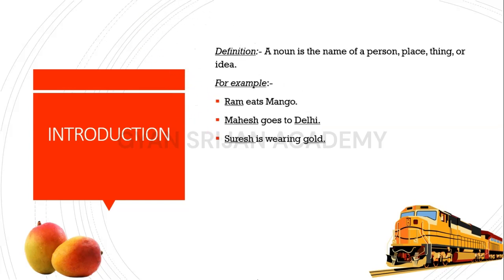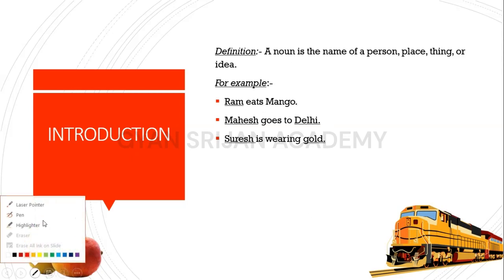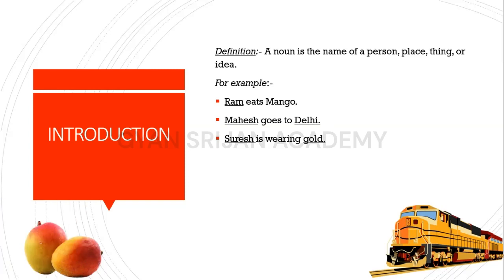So here come some more examples. Our first example is Ram eats mango. Here Ram and mango both are nouns. Here Mahesh and Delhi both are nouns. Here Suresh and gold both are nouns.